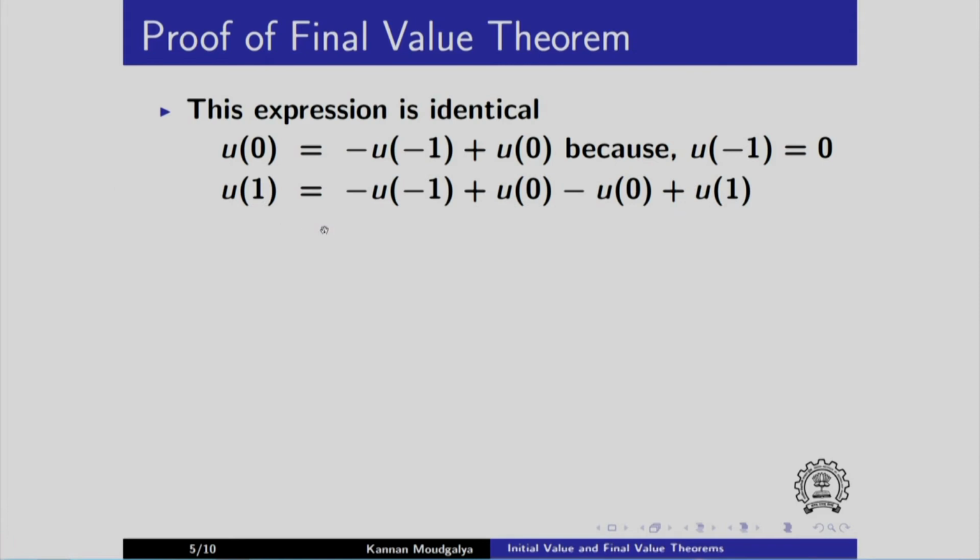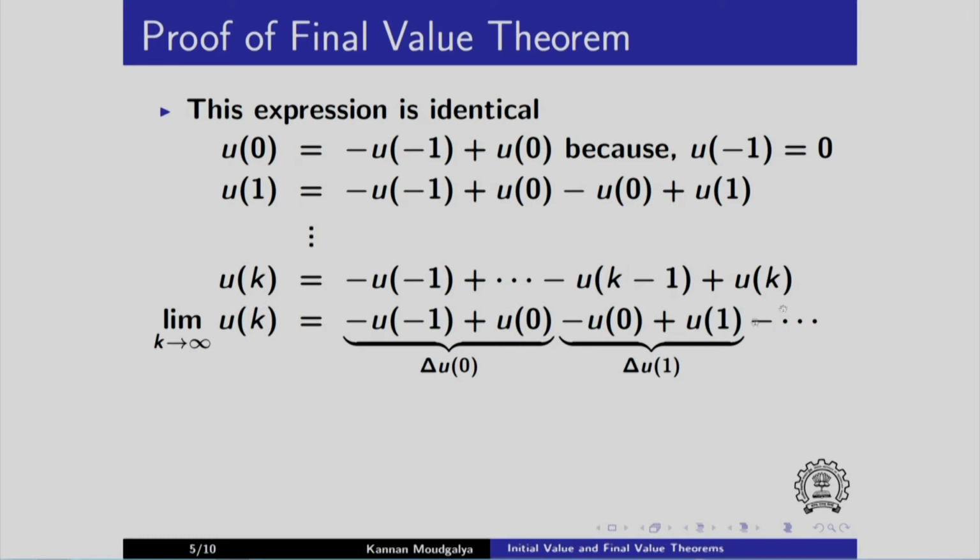I do the same thing for u of 1. I subtract and add u of 0. So I am not doing anything with respect to 0. I have u of 1. I have this extra term which is 0. I keep on doing this all the way up to u of k. So everything goes away except u of k. So this is an equality, u of k equals u of k.